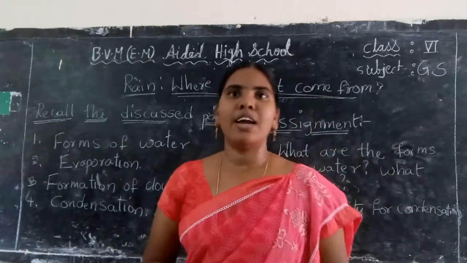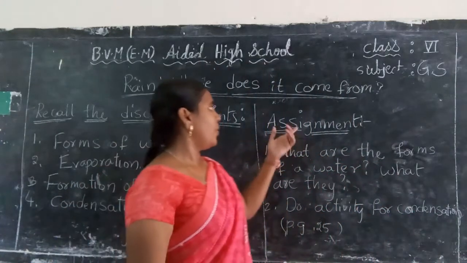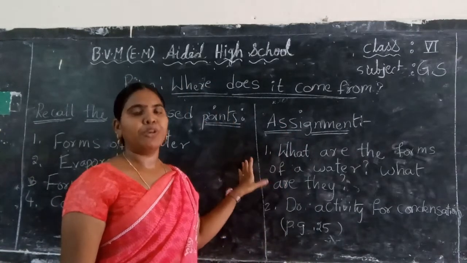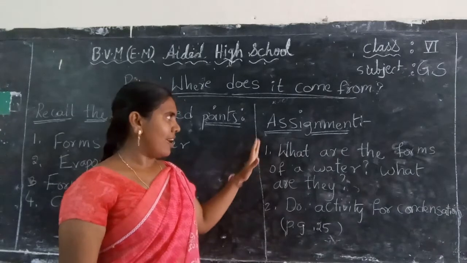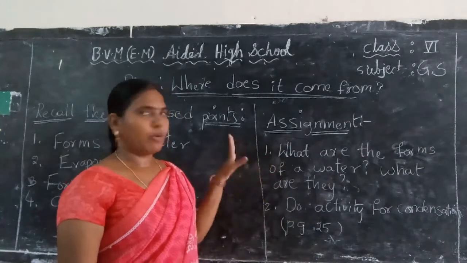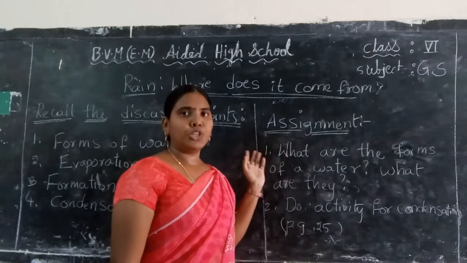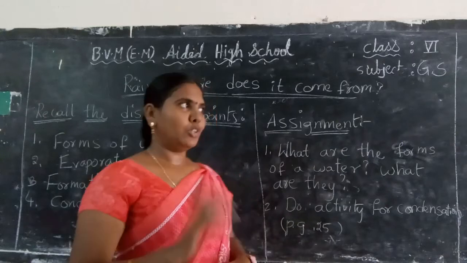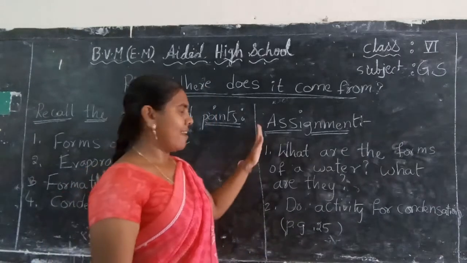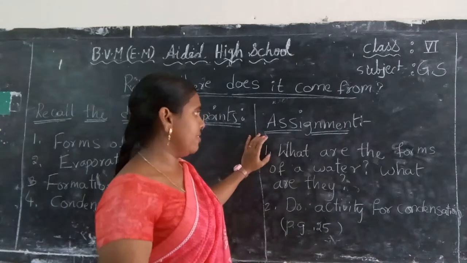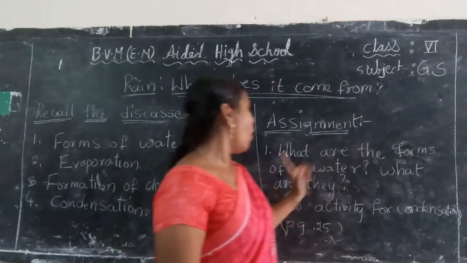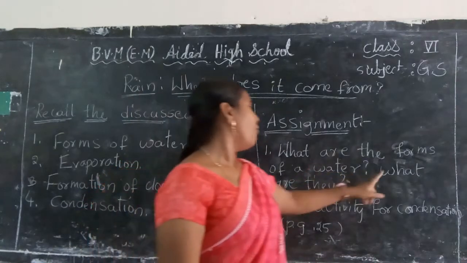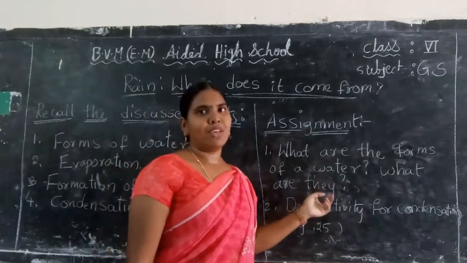Don't forget it. And I will give you an assignment, children, today. So the assignment is this one. I gave 2 questions. Do this assignment in your home. Note it down in your book, write the answers and show them to your parents. Okay. After you come to school, I will see your books. So don't ignore it. The first question is, what are the forms of water? Already I told you there are 3 forms of water. So what are they? Write their names also.